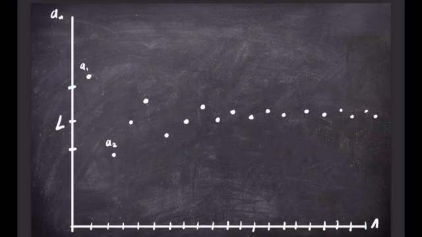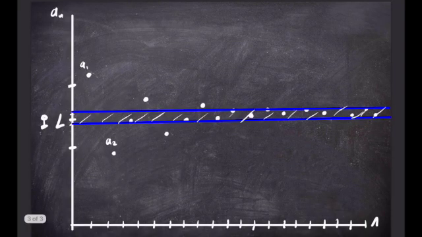But say we choose epsilon to be far smaller, so say this is our strip of size epsilon. We want to repeat the same process. We want to find a capital N such that for all a_n after this point, capital N, the points will be in this strip of size epsilon.